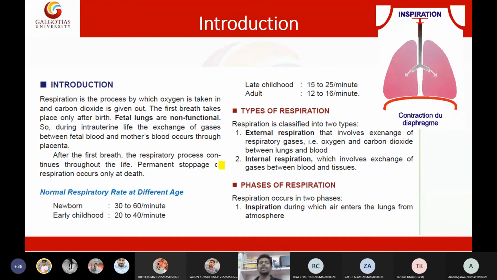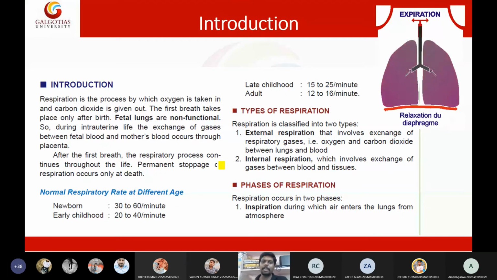Yes, students. So basically, when the baby is in the mother's womb, respiration happens directly by exchange of gases between the mother's blood and the fetal blood. That happens through the placenta. Only when the mother gives birth and the baby comes outside will the baby start its first respiration.